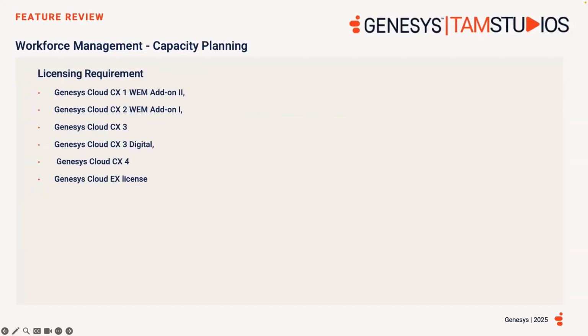In regards to capacity planning functionality and licensing, a given customer would be required to purchase either the WEM add-on, the CX1 or 2, the CX3 or 4 license, or the standalone EX license.